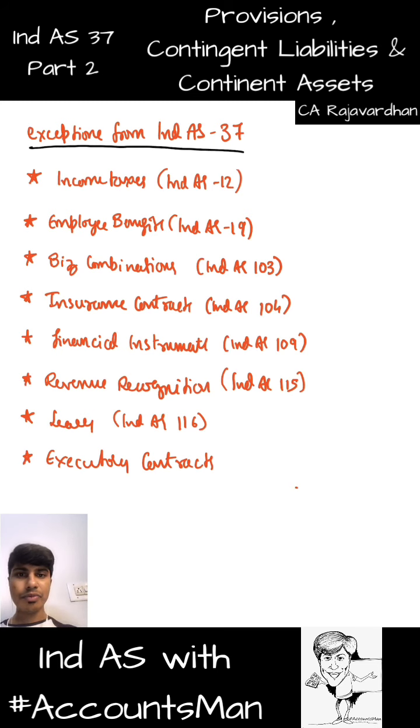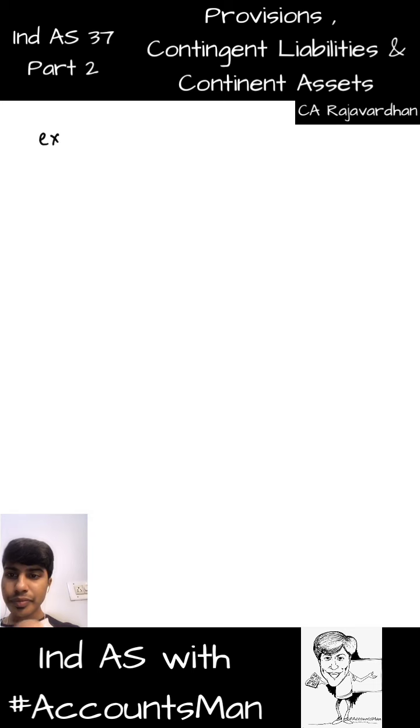So I'll write this term for you. Executory contract. What is an executory contract?